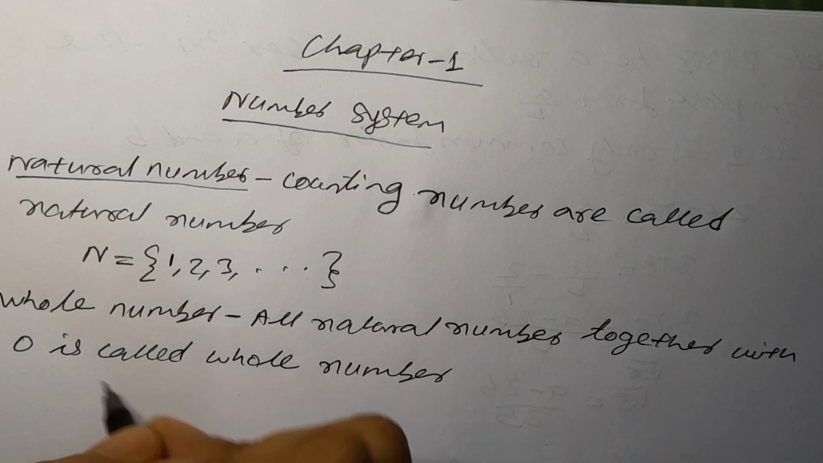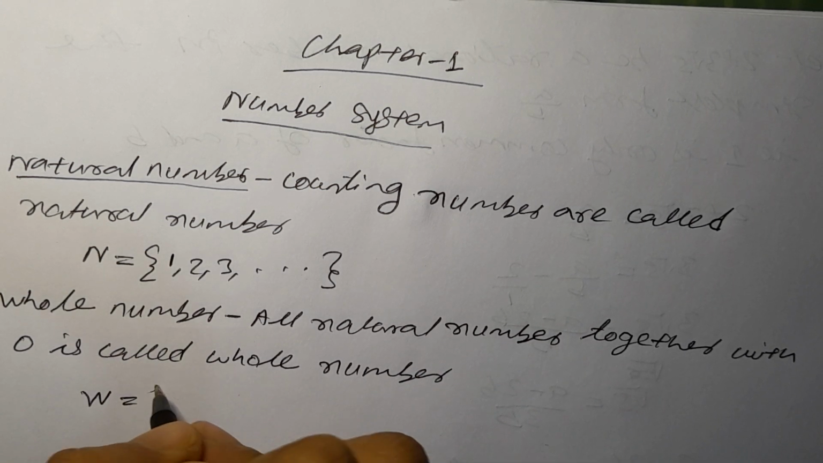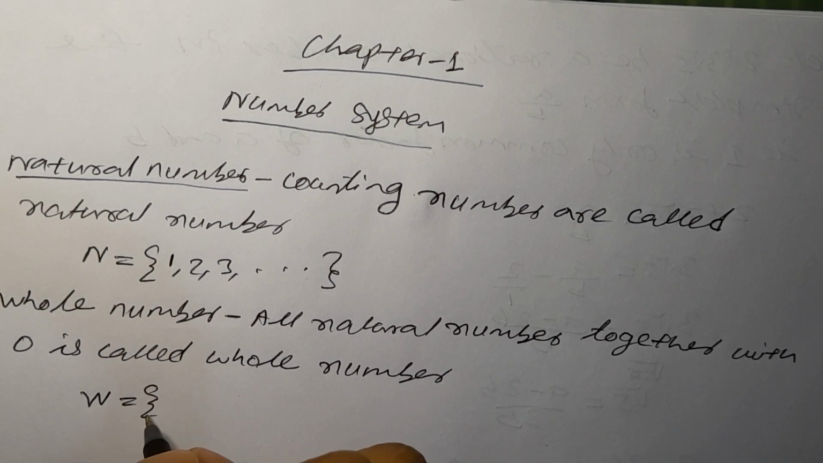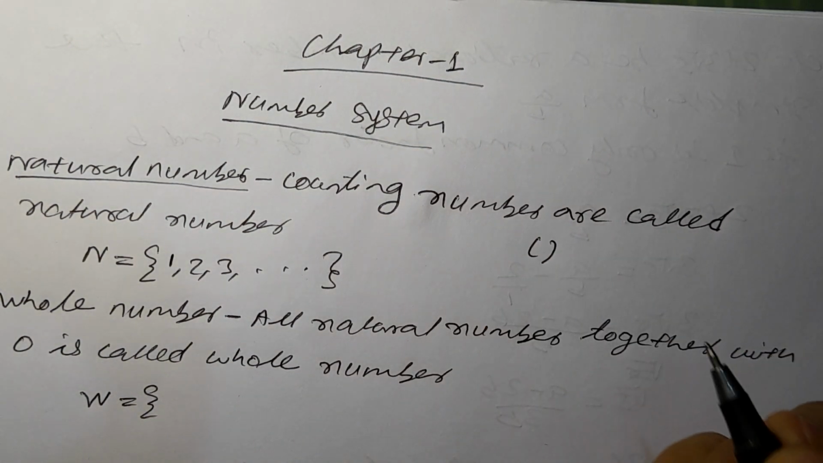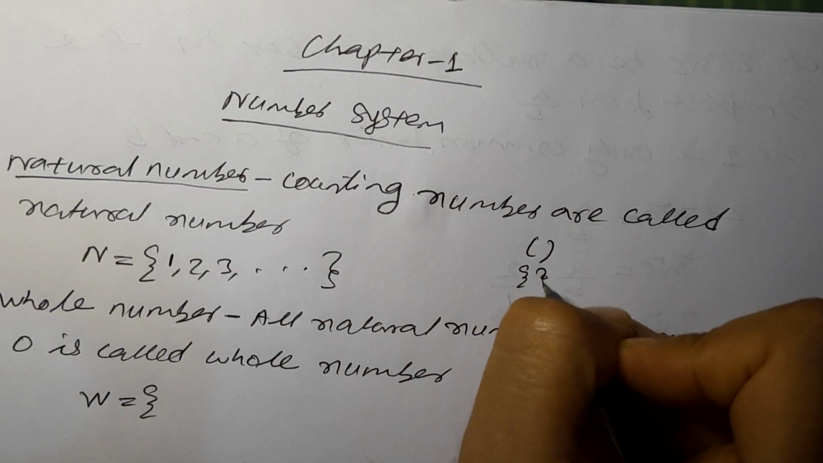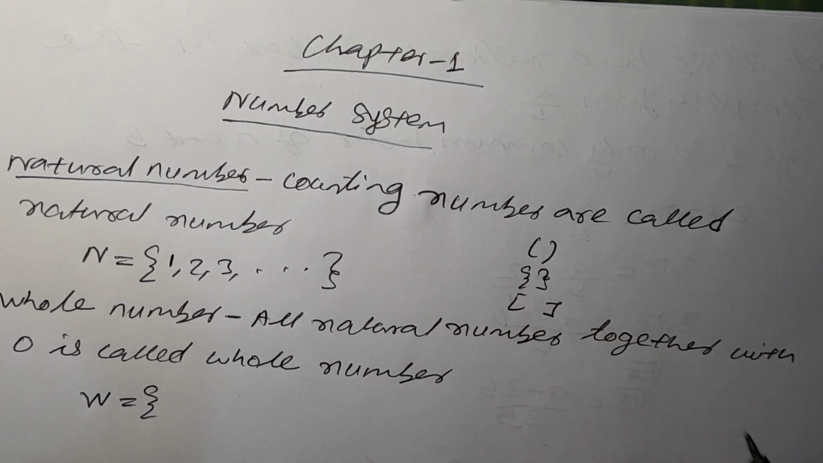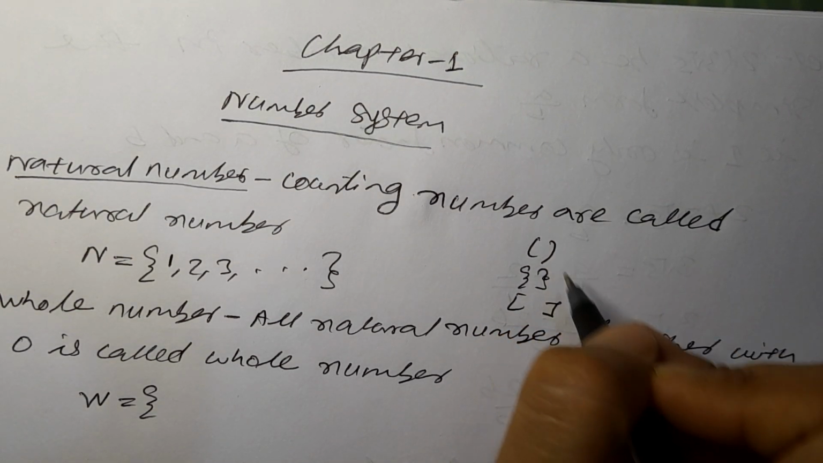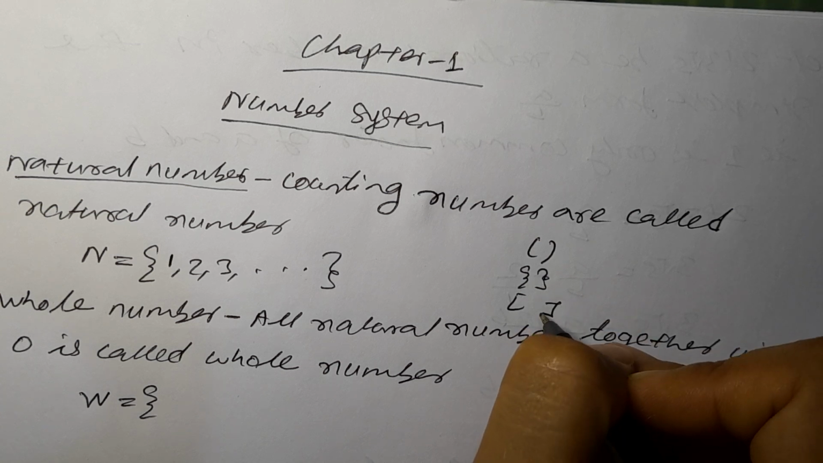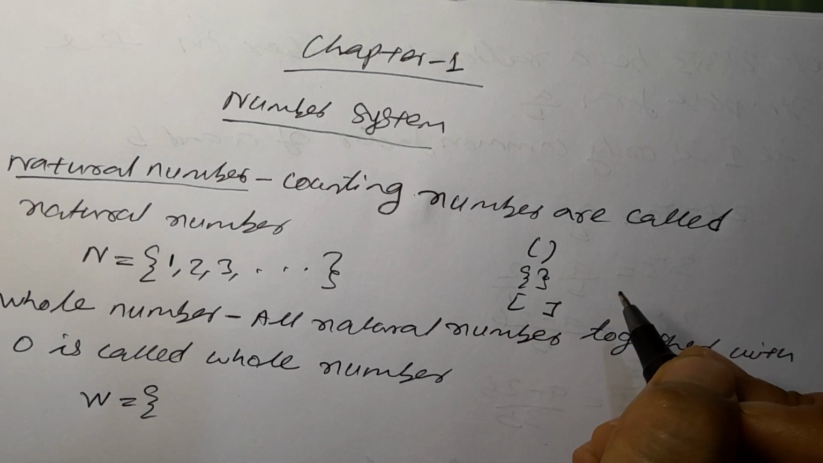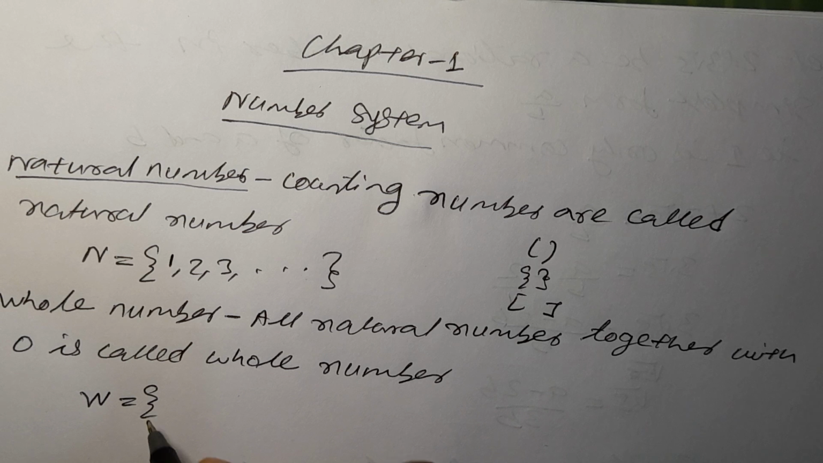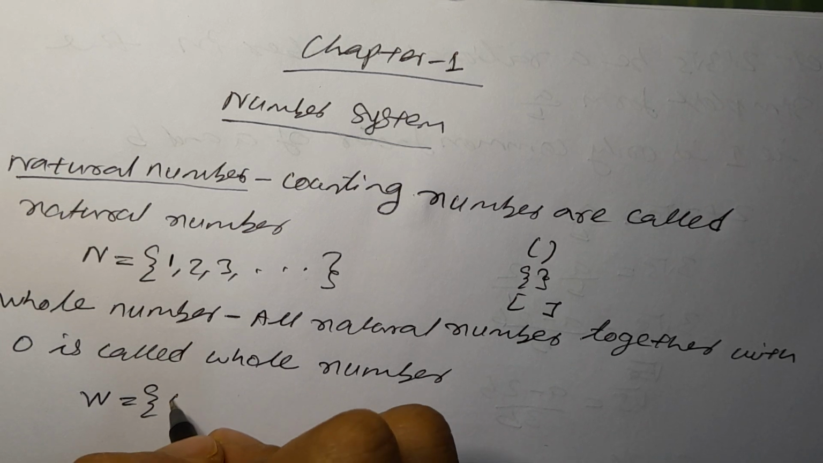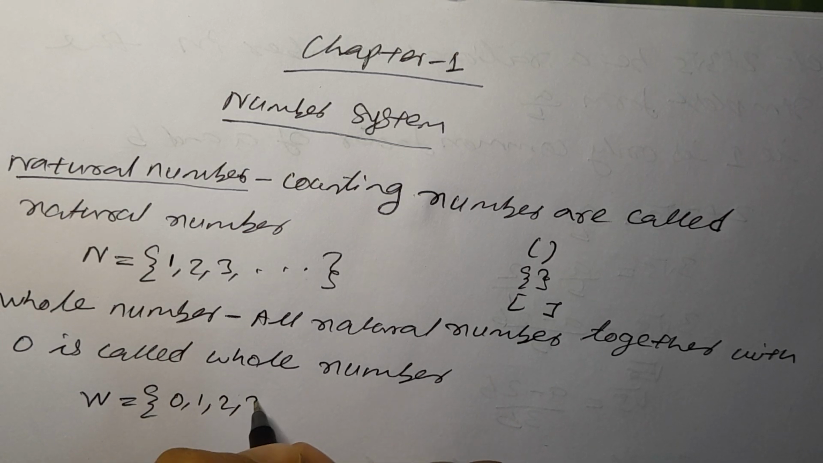By which letter is it represented? It is represented by W, inside curly brackets. There are 3 types of bracket: this is the parenthesis, this is the curly bracket, and this is the big bracket or box bracket. We will represent it by the curly bracket. Here only 0 is added, so W is 0, 1, 2, 3 and so on.